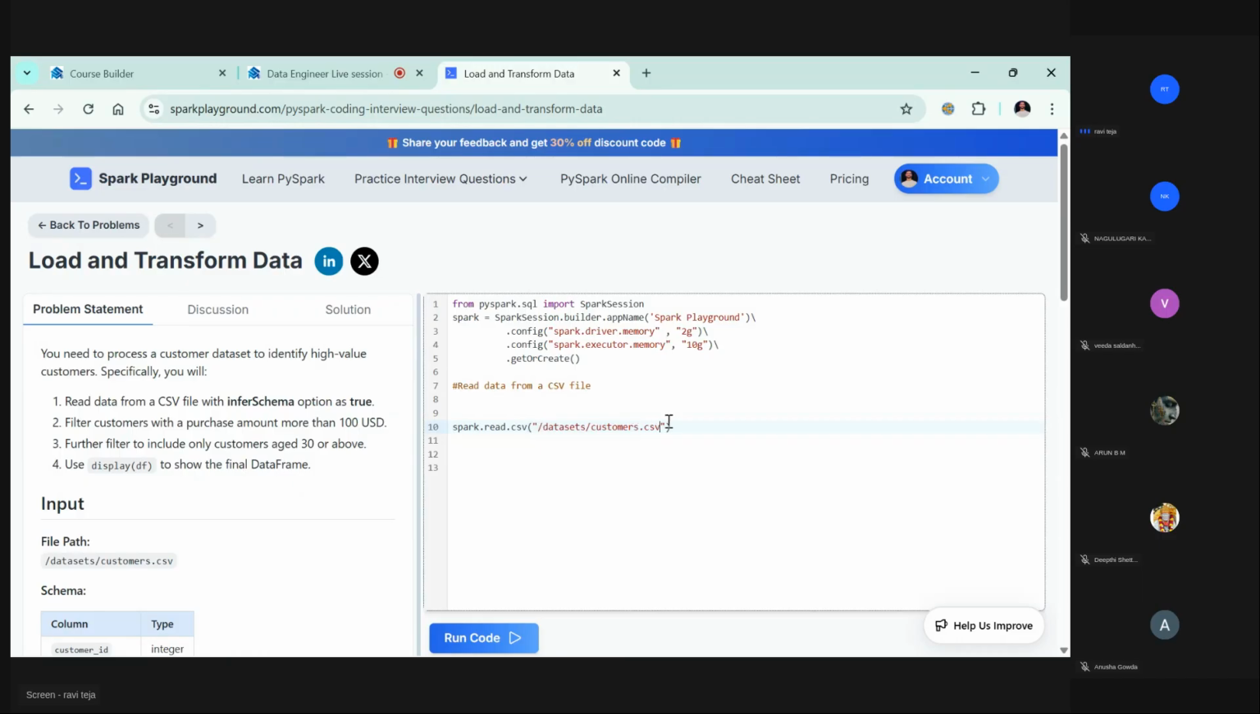Then I am reading from a CSV file, right? The moment I read the CSV file, it will create a data frame for me, so that data frame I will initialize with the data frame variable. Now, unless you have any action, it will do nothing, right? So let's do some action. Data frame dot show. Let's try to run it.